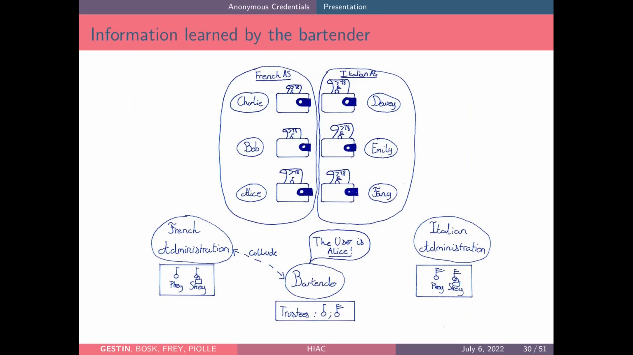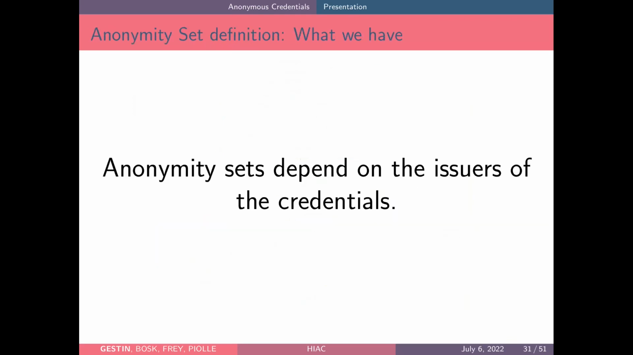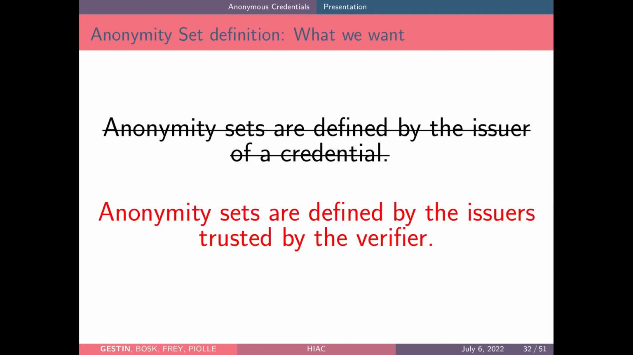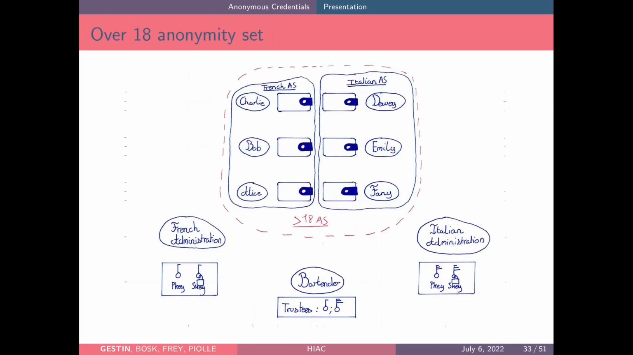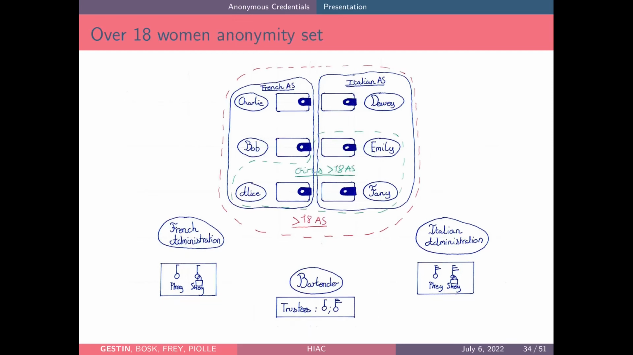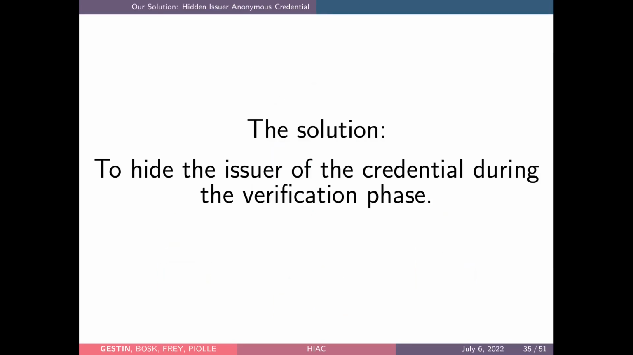With anonymous credentials, we want the anonymity sets to be as large as possible. But with classical anonymous credentials, the anonymity sets depend on the issuers of the credentials. In order to have the largest anonymity set possible, we want the anonymity set to be defined by the issuers trusted by the verifier. And in our case, we want the anonymity set to be all the French or Italian citizens that are over 18, or at least, because the bartender knows that Alice is a girl, all the girls that are either French or Italian and that are over 18. To do so, what we want is to